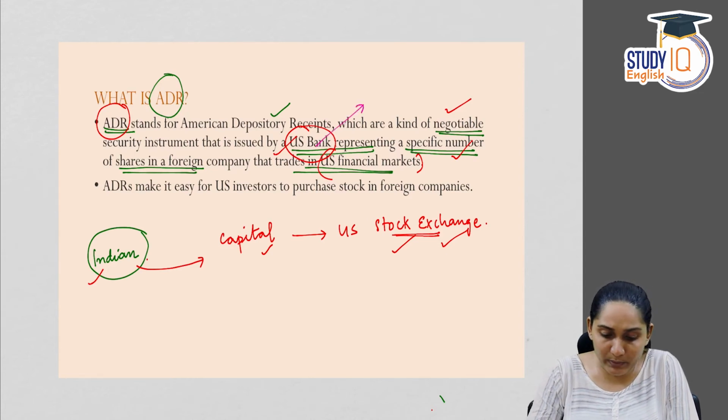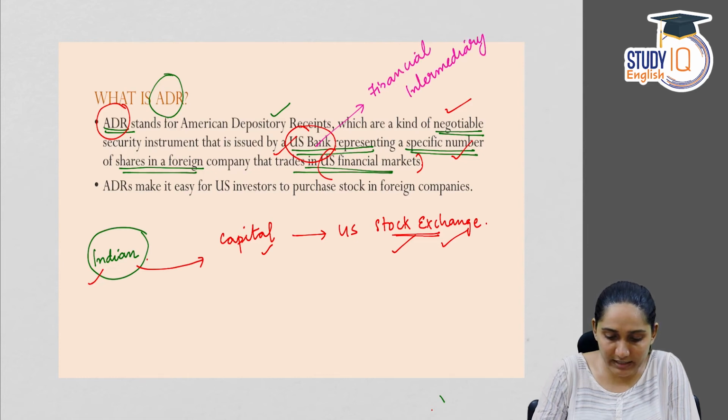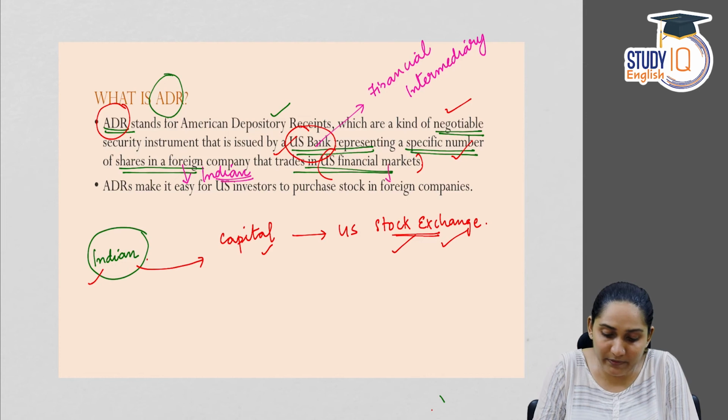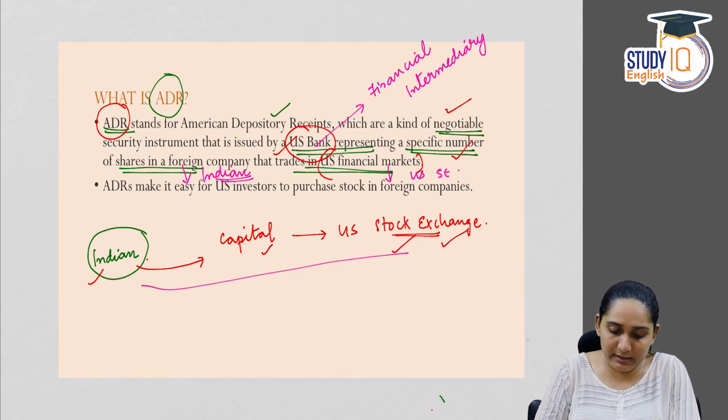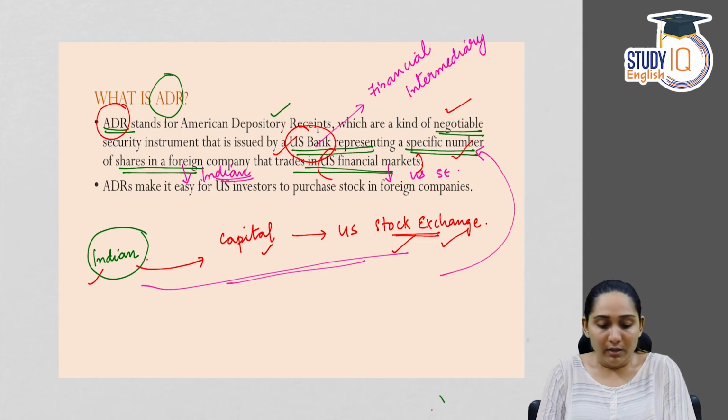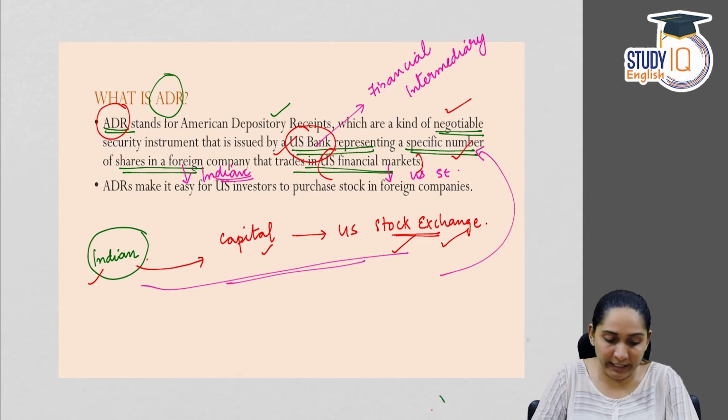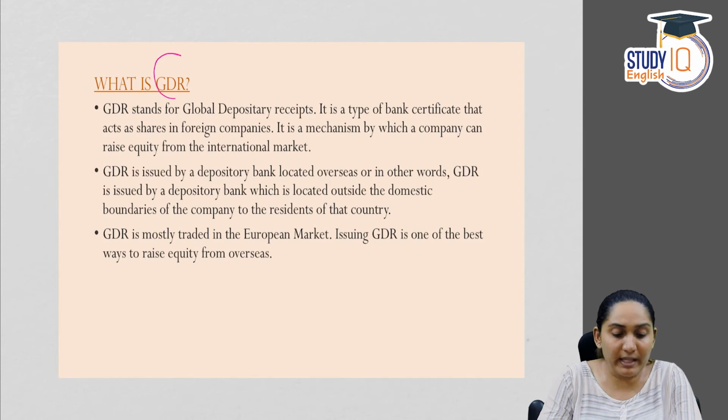See, the US bank, which is the financial intermediary, issues shares in a foreign company. This is the Indian company which has issued shares in the US stock exchange, and the US financial market is the US stock exchange. See, you can clearly put this example to this definition. So this is ADR. Now next is GDR.